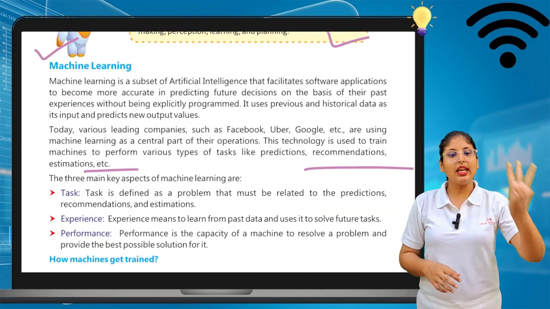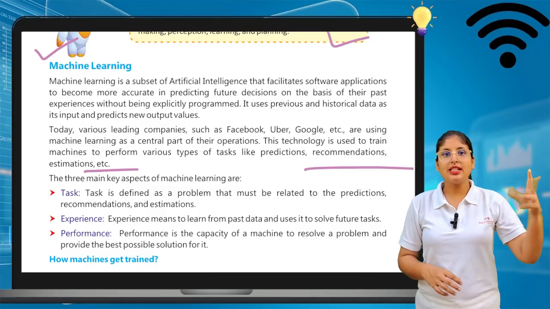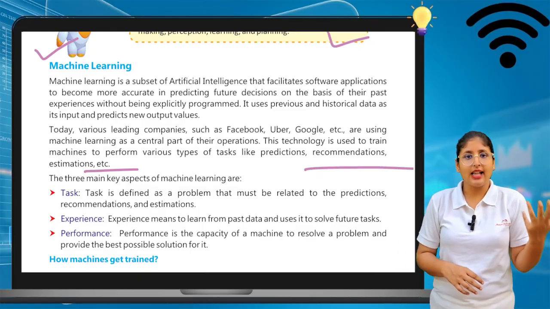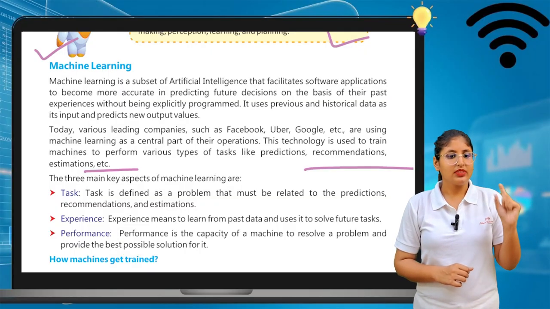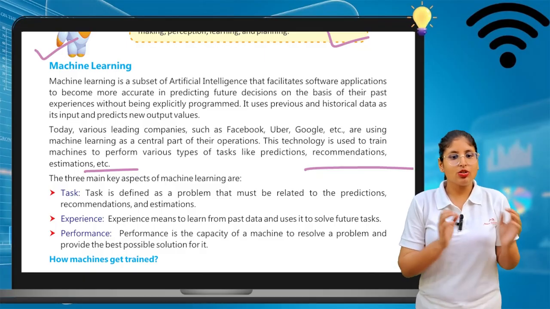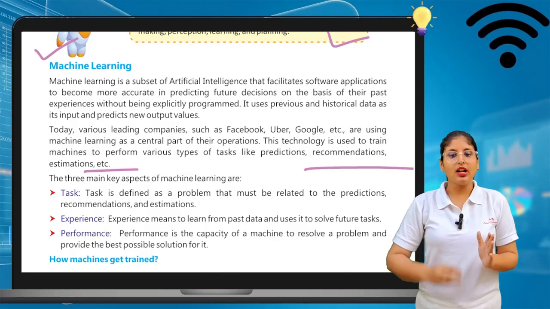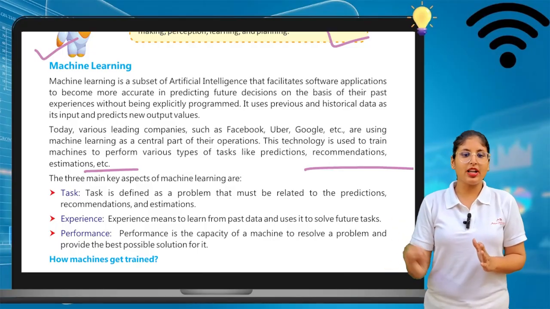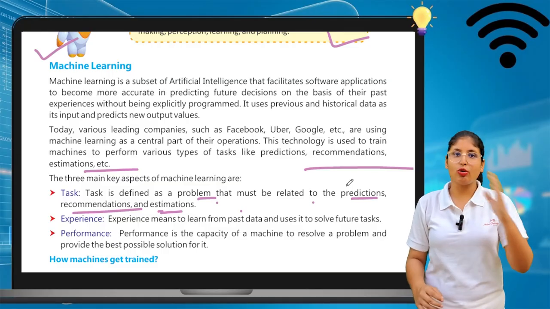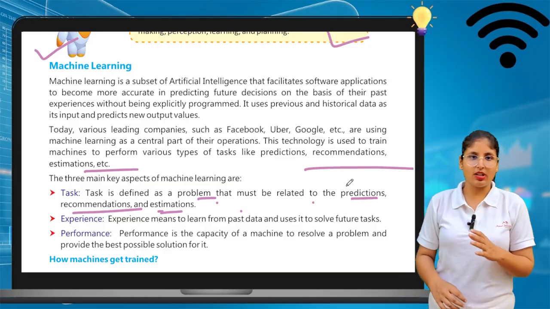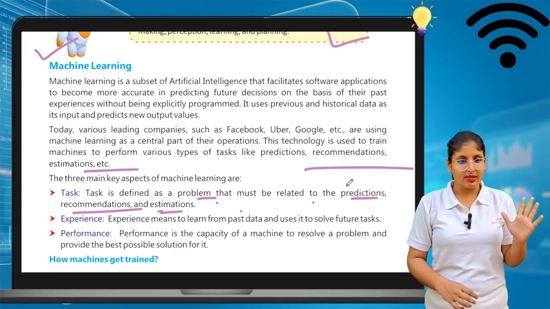So the three key aspects of machine learning are: first is task, second is experience, third is performance. First we will see task. A task is defined as a problem that must be related to prediction, recommendation and estimation. Now experience.